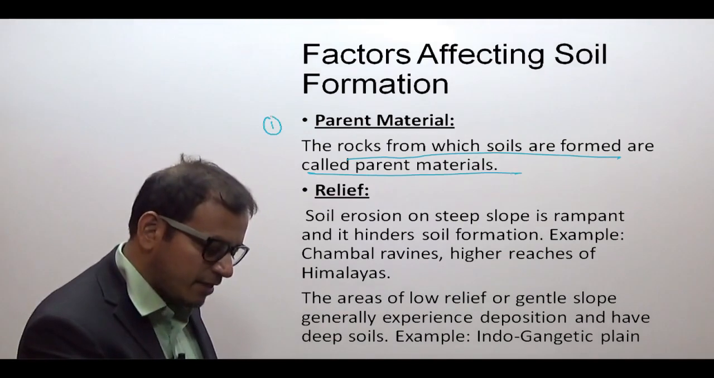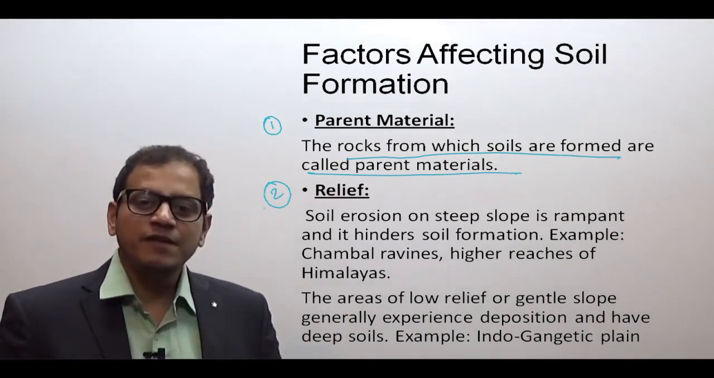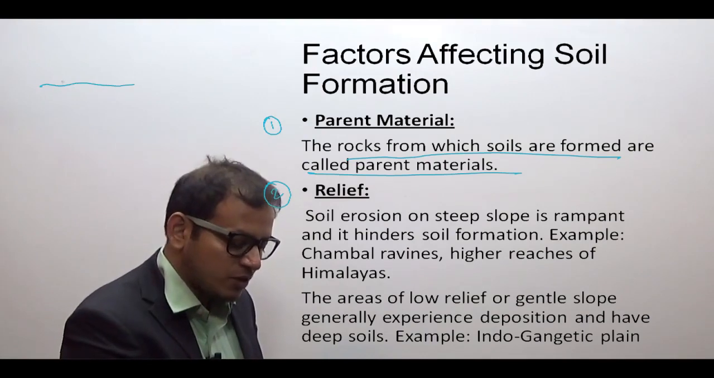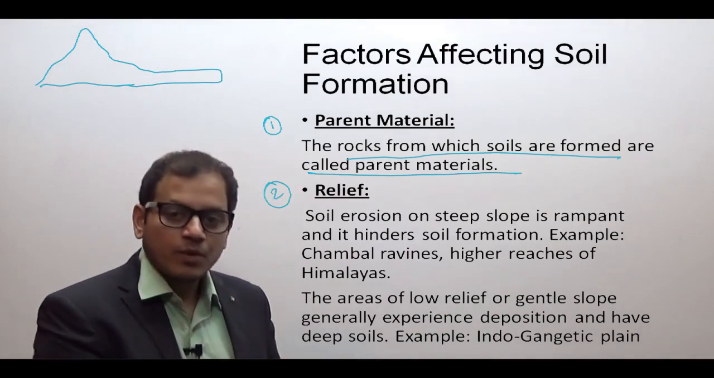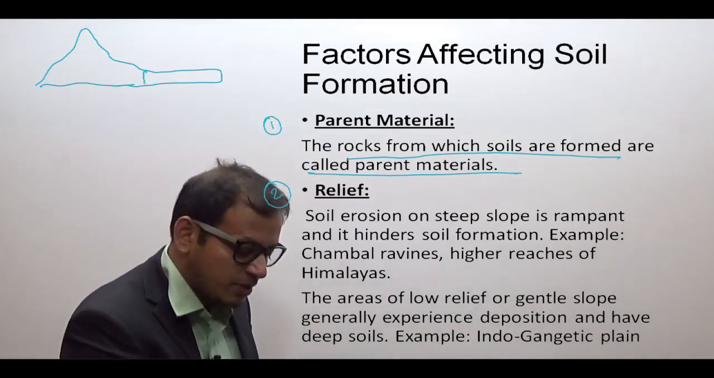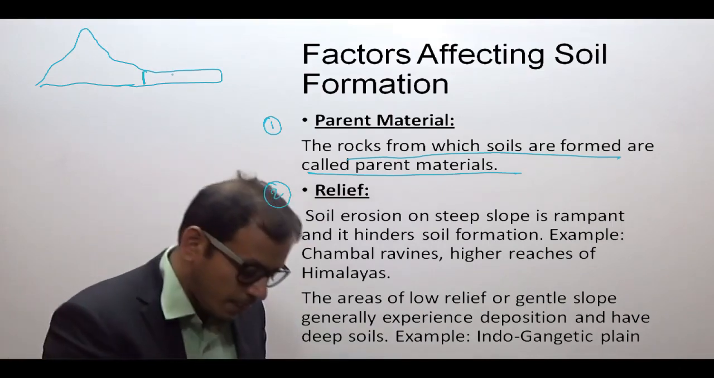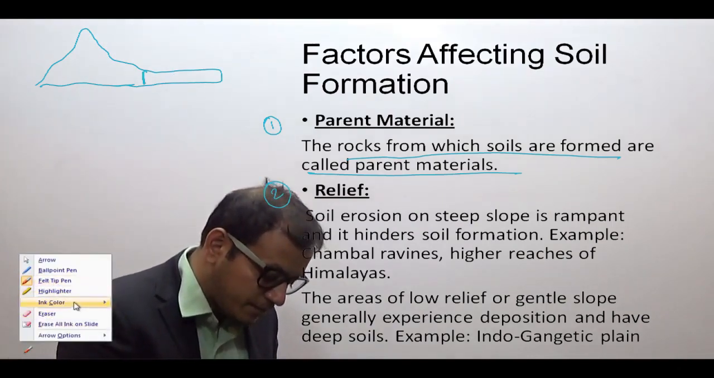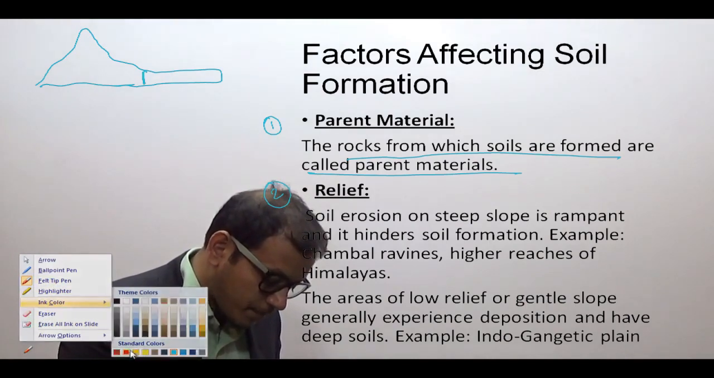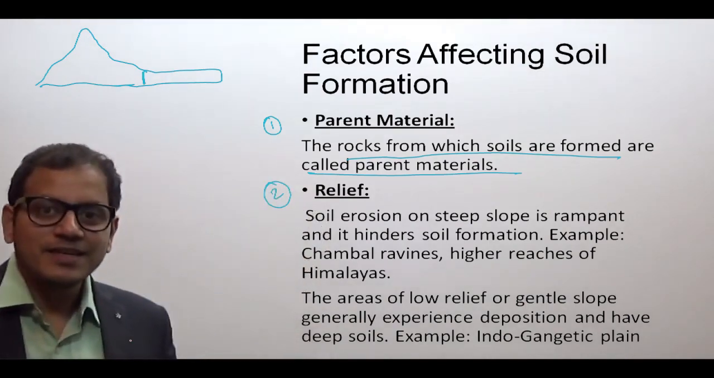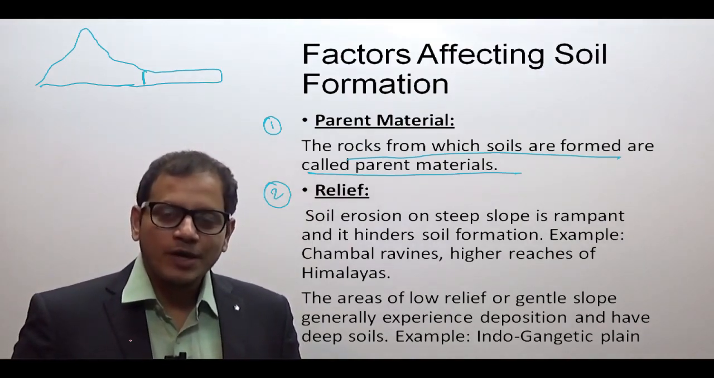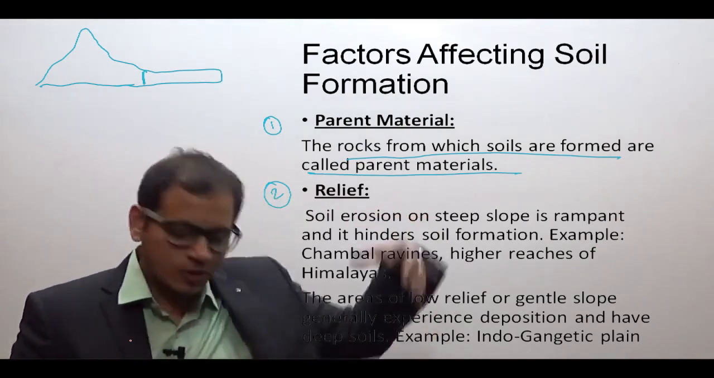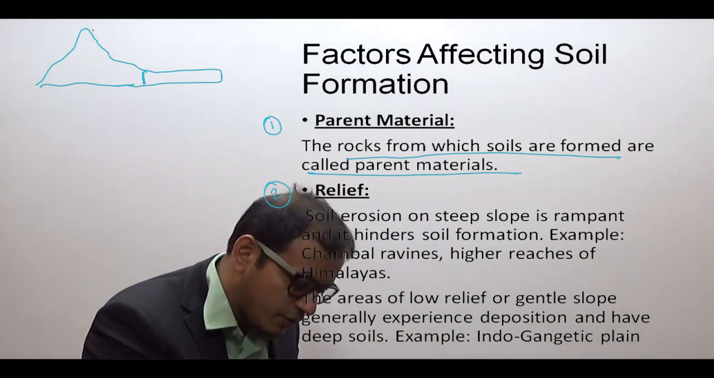The second factor which is there is the relief. Relief means slope. Now you consider these two types of slope. One is a steeper slope while one is an extremely flat land or a gentler slope. Now if soil is red in color, where will the thickness of the soil be more? In the slope or in the flat land? On the slope, all the soil will move down, and therefore on the slope there will be a thin layer of the soil which is present.